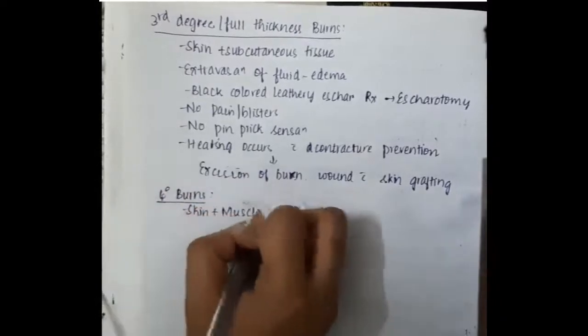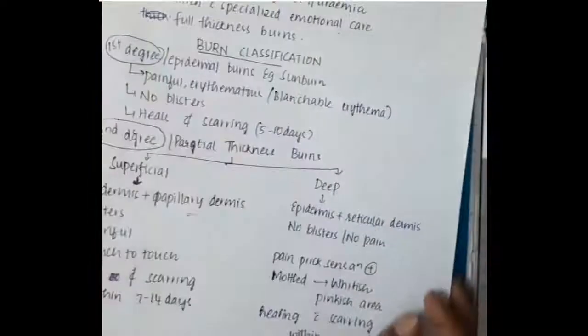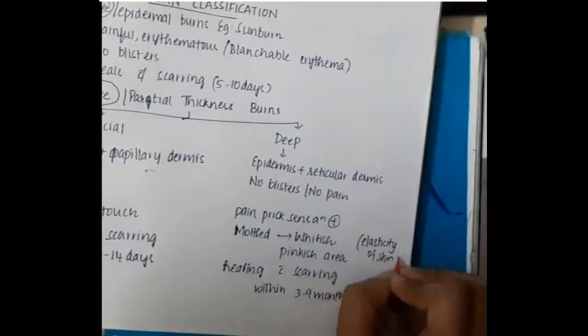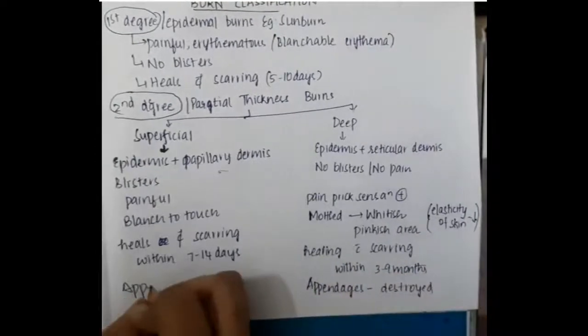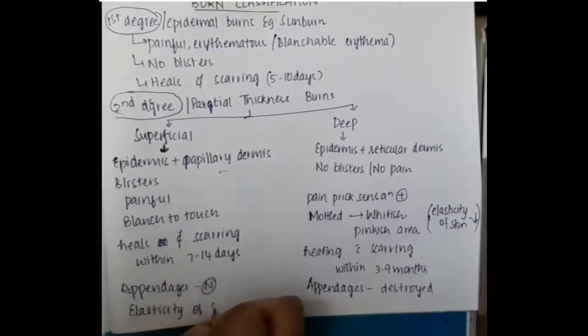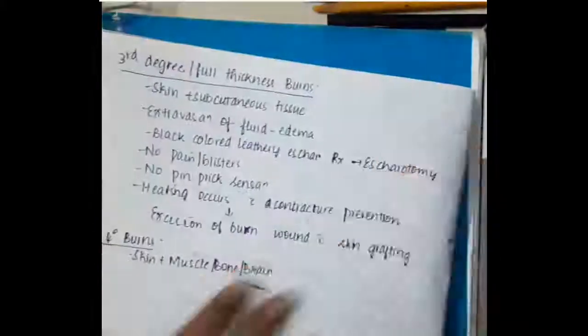Then we have fourth degree burns, where there is involvement of skin, muscle, and bone. In deep burns, the elasticity of the skin decreases and appendages are destroyed, whereas in superficial burns the appendages and the elasticity of the skin are normal. So these are the main differences. These are all the different types of classification of burns.